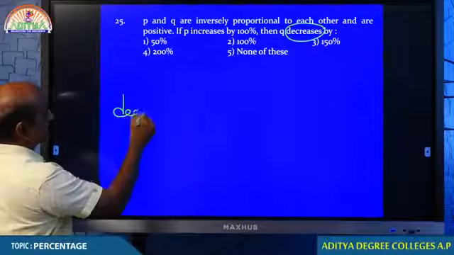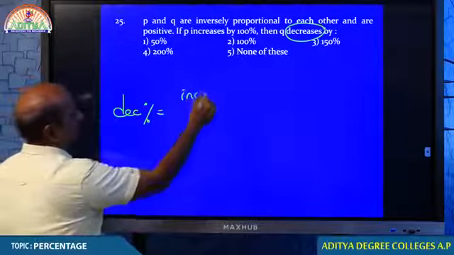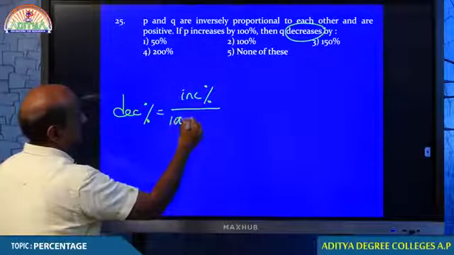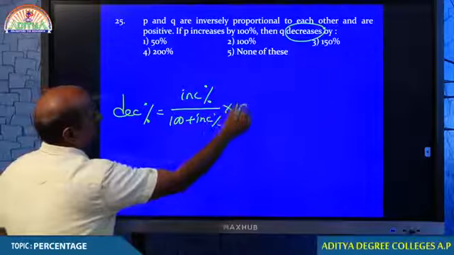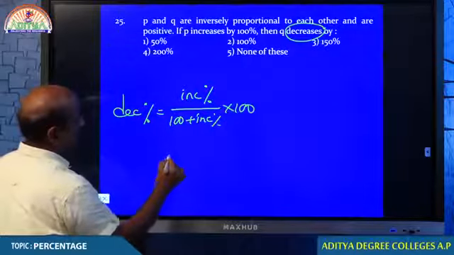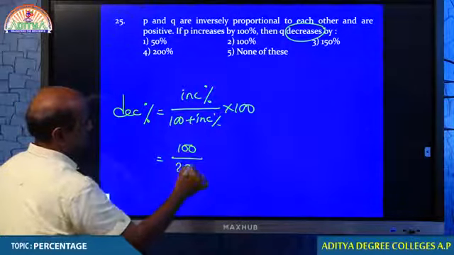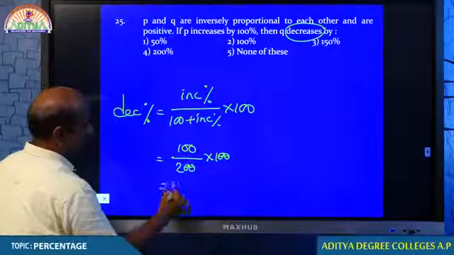Percentage decrease is equal to percentage increase by 100 plus percentage increase into 100. Therefore, the increase is 100. 100 plus 100, 200. Therefore, your answer is 50%.